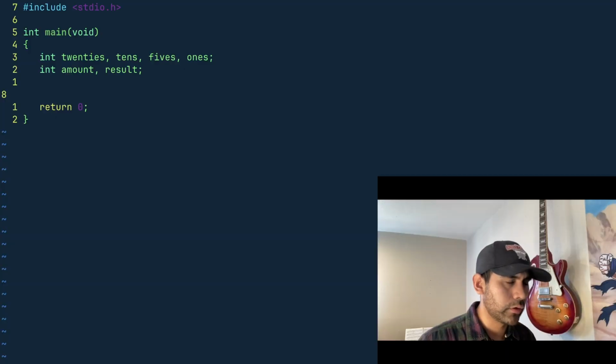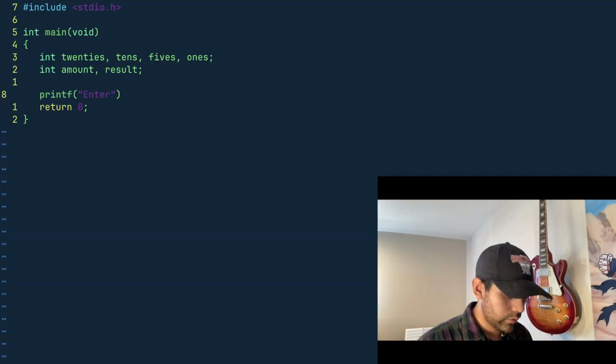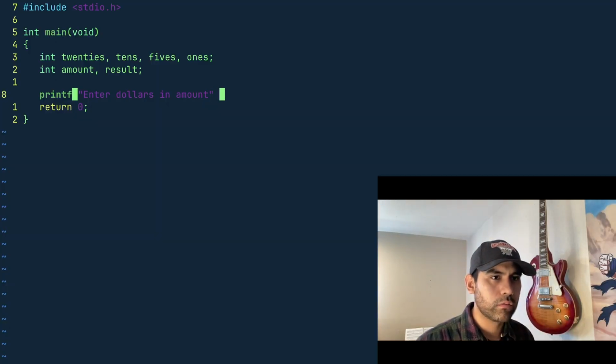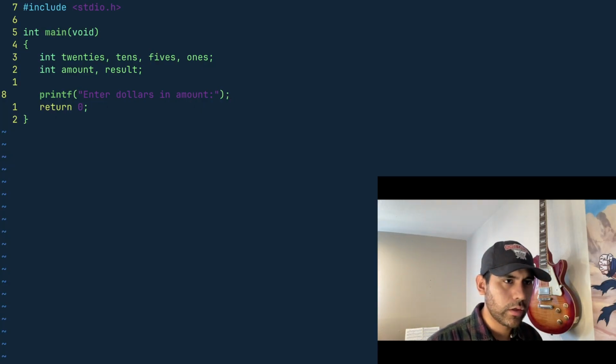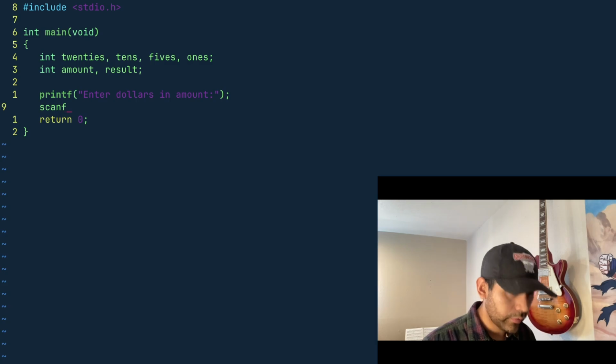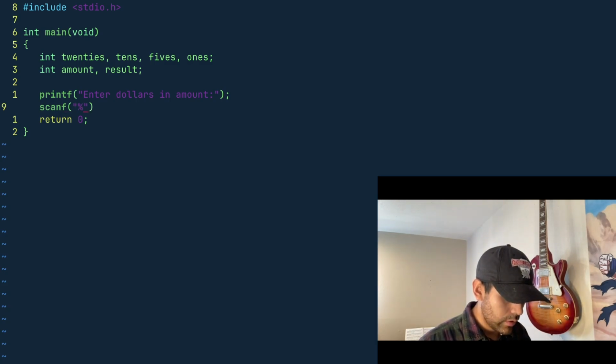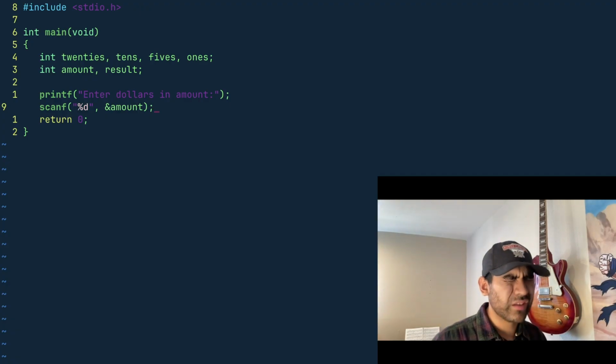All right, let's prompt the user. Printf, enter dollars in amount. Okay, enter dollars in amount. Scanf, %d, and then the address. Don't forget the address for amount.